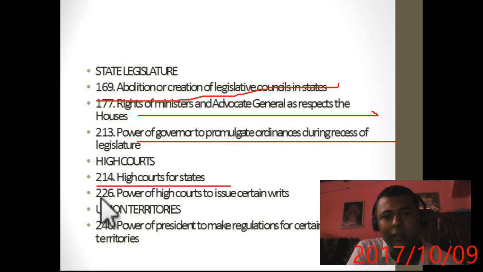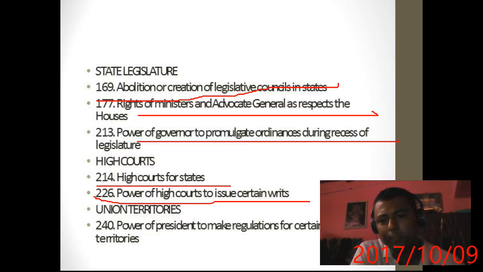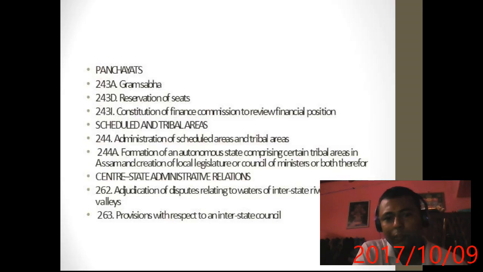226, the power of High Court to issue certain writs. Remember this. Union Territory, Article 240, power of President to make regulation for certain Union Territories. Obviously, the President makes regulations for Union Territories. Now move to the next article.